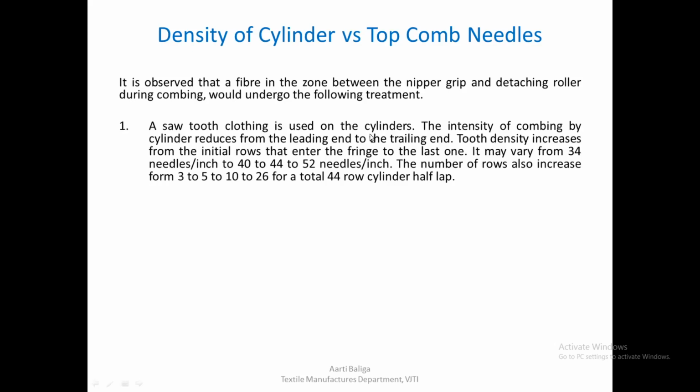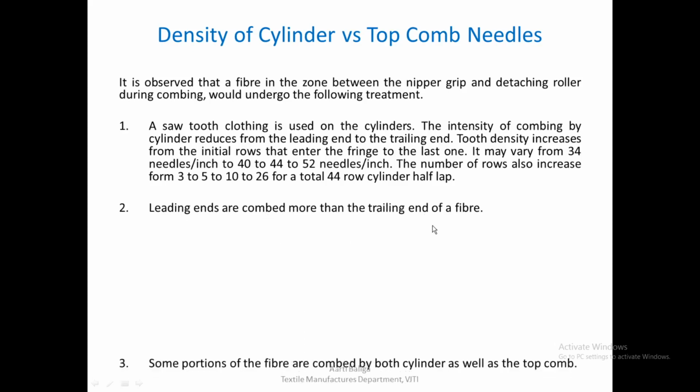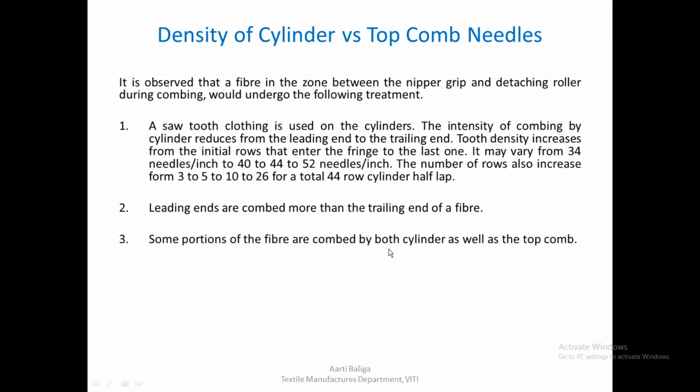It may vary from 34 needles per inch to 40, to 44, to 52 needles per inch. The number of rows also increases from 3 to 5 to 10 to 26 for a 44 row cylinder half lap. This is an example which is given over here. So we also know that leading ends are combed more than the trailing end of a fiber. Some portions of the fiber are combed by both the cylinder as well as the top comb. The tail part is mostly combed by the top comb only.